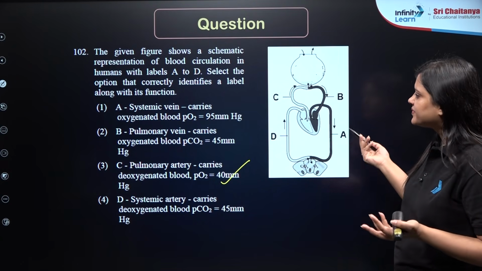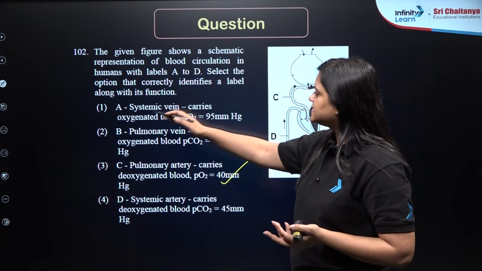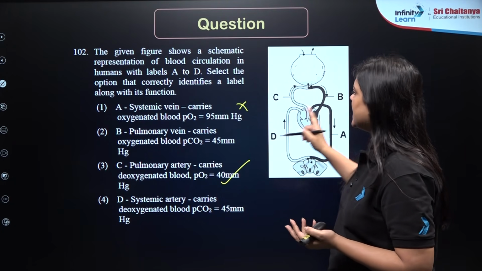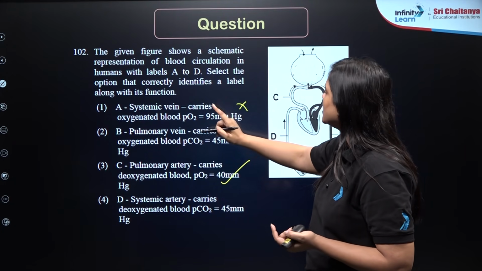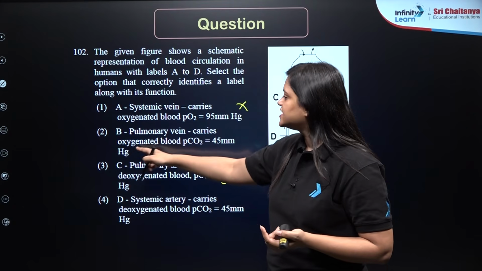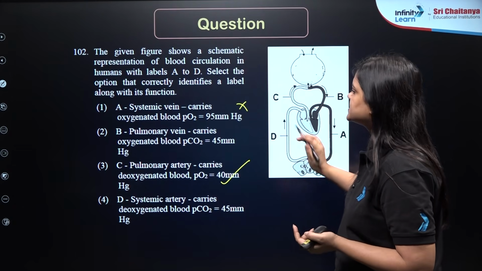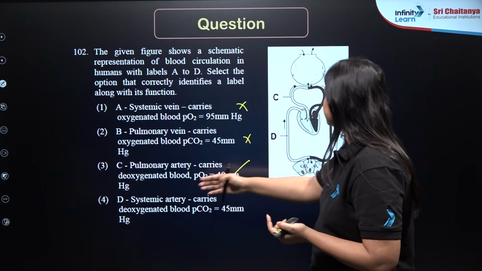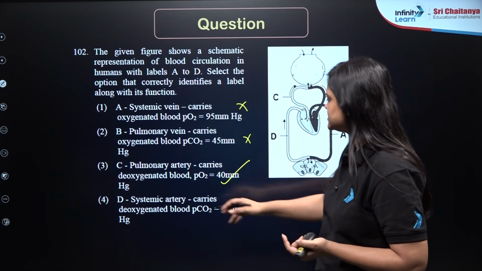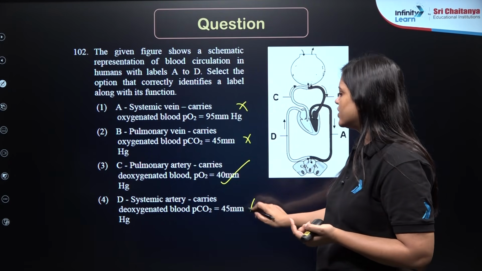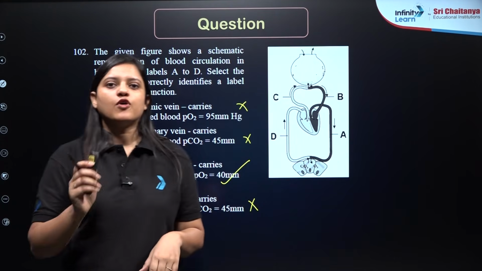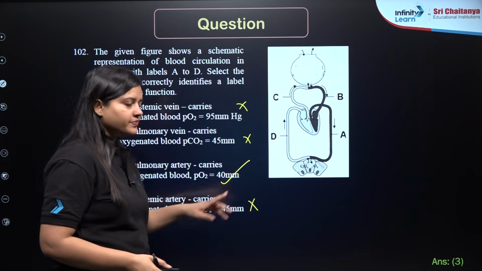So A should be aorta, but here A is written as systemic vein, B is written as pulmonary vein, carries oxygenated blood, and PCO2 is given 45 millimeter mercury, which is wrong. D is given here as systemic artery, carries deoxygenated blood, PCO2 given 45 millimeter mercury again, which is wrong. So correct answer for this question should be 3, right?